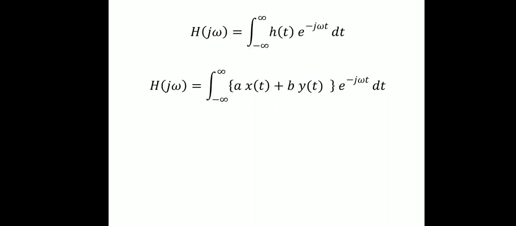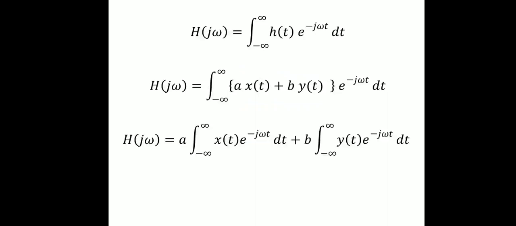Now this relation can be written as h of j omega equal to, a is a scalar, we can take it outside the integral, a times the integral t from minus infinity to plus infinity x of t into e power minus j omega t dt plus b into the integral t from minus infinity to plus infinity y of t into e power minus j omega t dt.